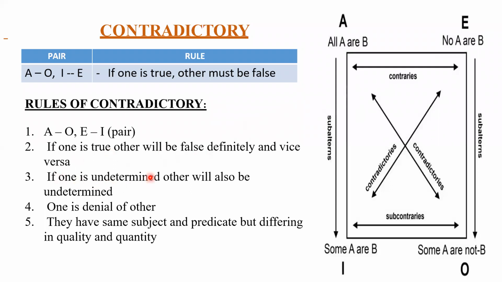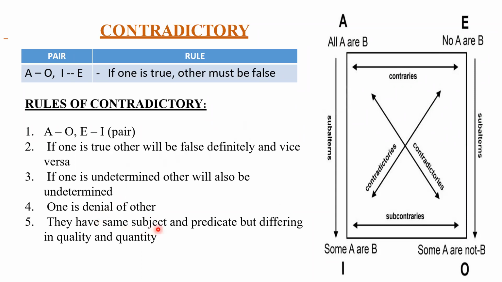And next, if one is undetermined, the other will also be undetermined. If you don't know whether it is true or false, you cannot give a conclusion for this. Because in the question they should say that all A or B is positive, then you can say some not is negative here because it's contradictory. If they are not telling whether the statement is true or false, you cannot draw the conclusion. Clear? One is the denial of the other; denial means opposite to the other. All is opposite to some not and no is opposite to some. So that's the meaning of this phrase: one is the denial of the other.